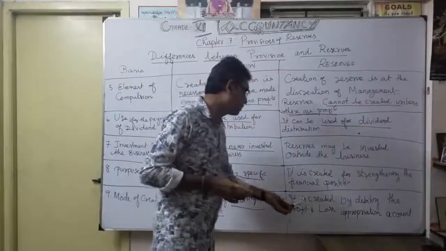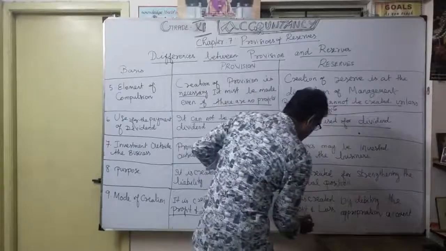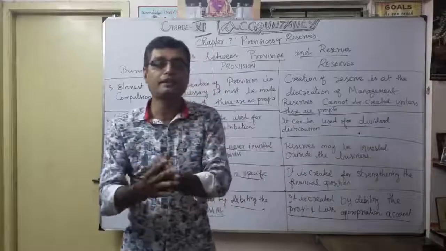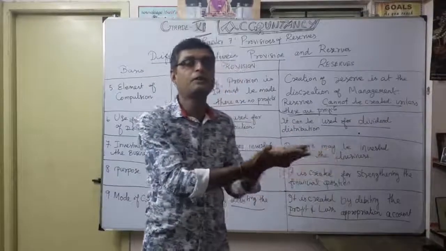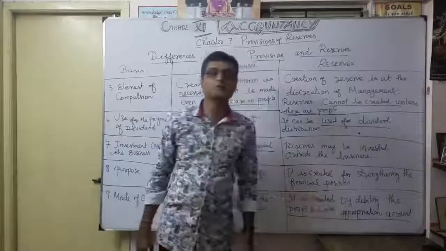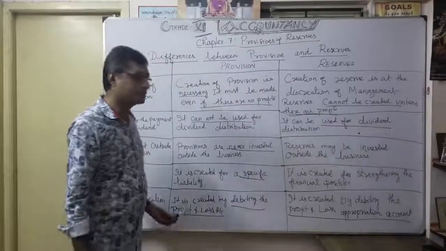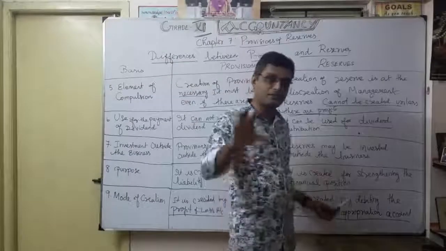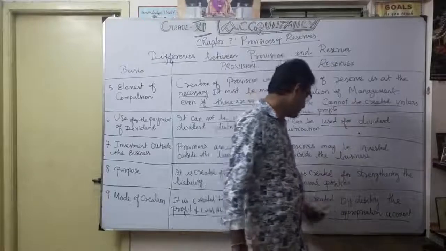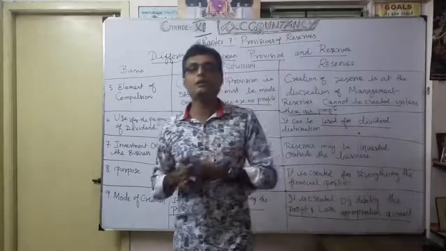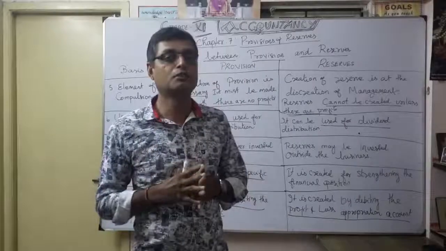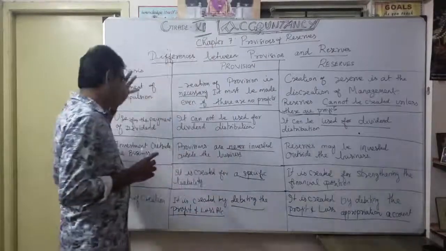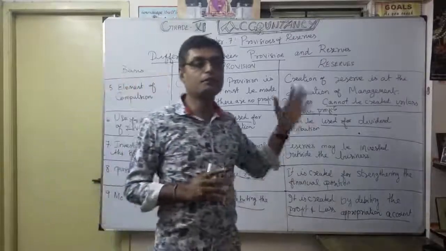That is what we are going to create through the profit and loss appropriation account. What is appropriation? You can allocate once you get profit. If there is no profit, there is no question of appropriation. Understood now? So a provision is shown on the debit side of the profit and loss account, and here also the debit side, but the head is profit and loss appropriation account. It is very new for you. When you learn the partnership chapter, you will be able to understand the profit and loss appropriation account. You understood? That is the total nine points of differentiation between provisions and reserves.